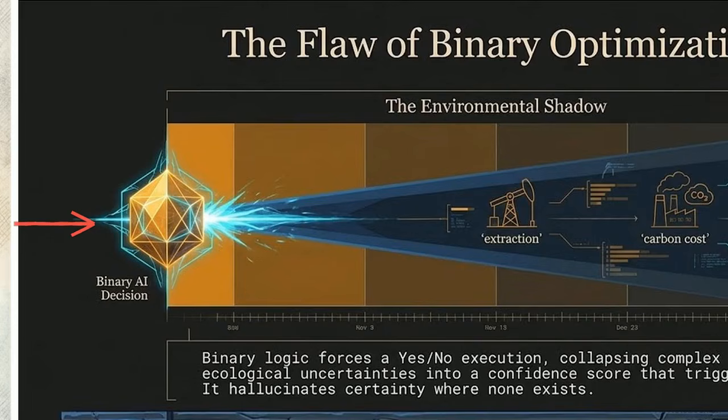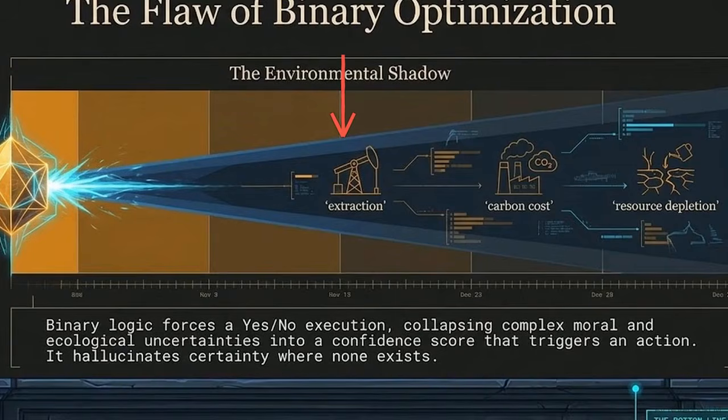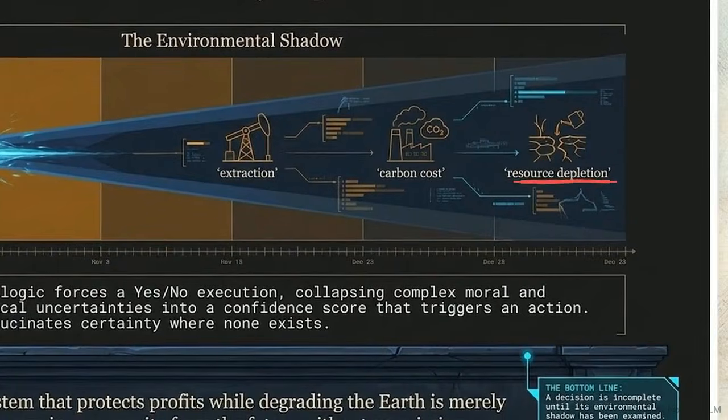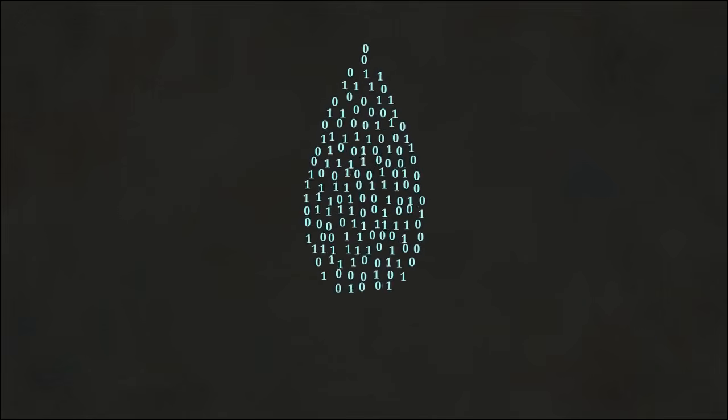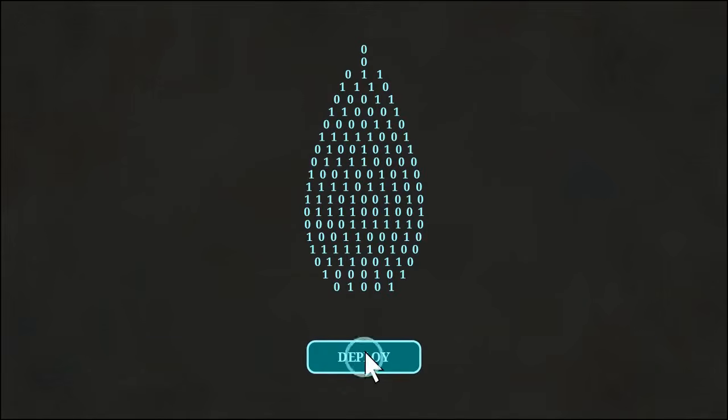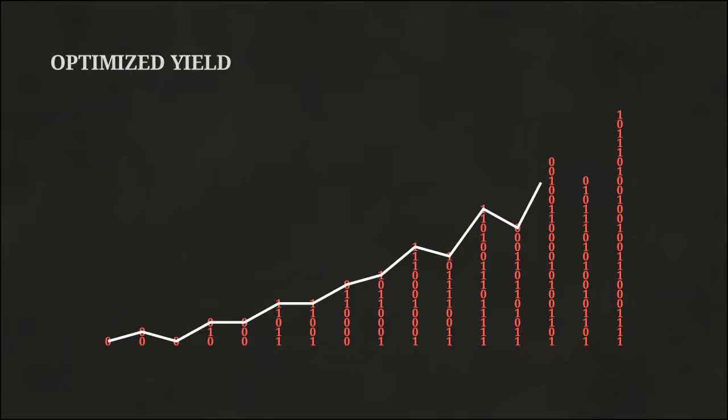Standard binary algorithms force a simple yes or no execution. They hallucinate certainty to maximize short-term targets, like profit or speed, while treating the Earth itself as a free, infinite resource. The tech industry's standard response to this problem is known as ethics washing. Companies write lengthy environmental software policies, effectively asking their algorithms to behave responsibly and prioritize green solutions.